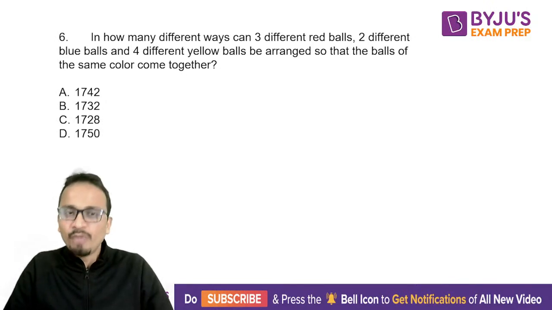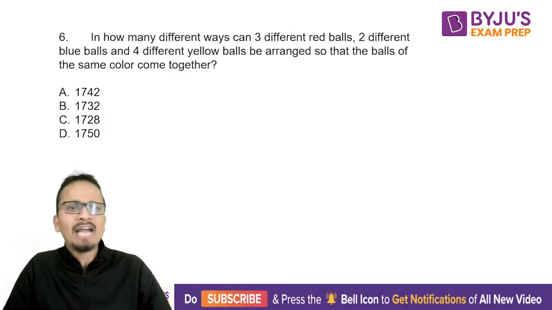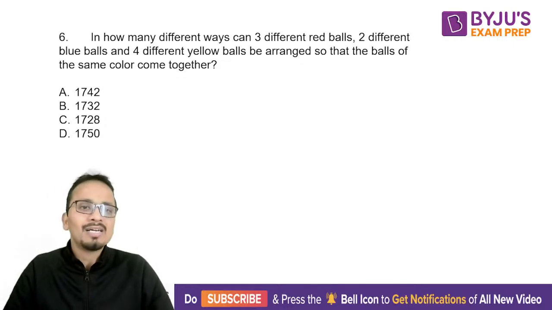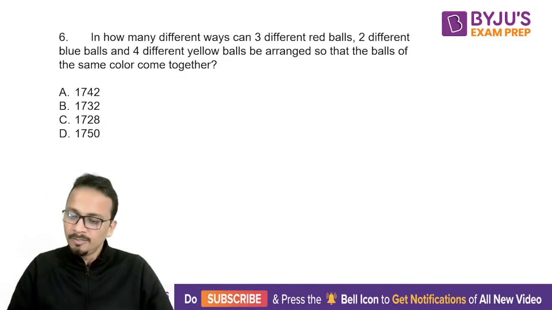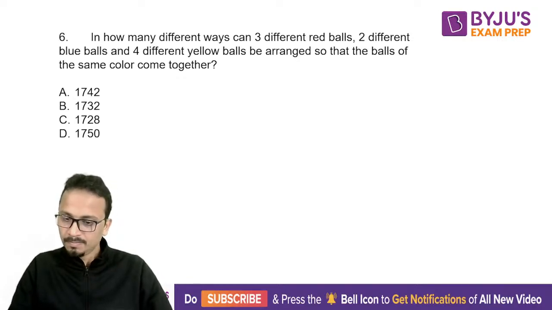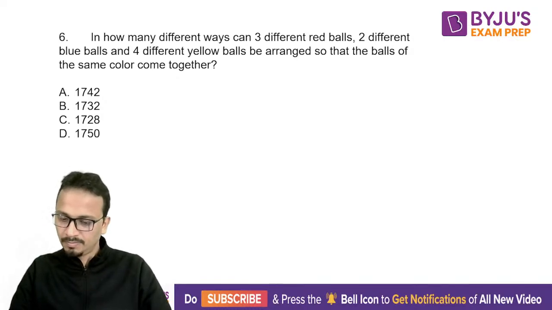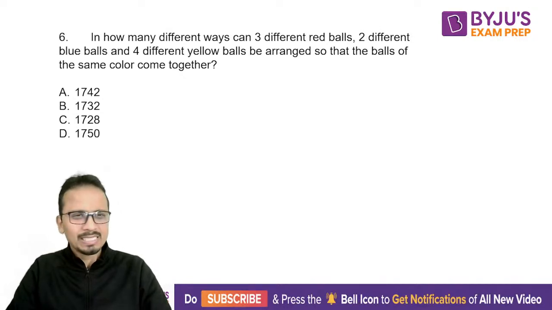In how many different ways can 3 different red balls, 2 different blue balls, and 4 different yellow balls be arranged so that the balls of the same color come together? Yes, read it carefully. And this is a very simple concept of permutation combination.